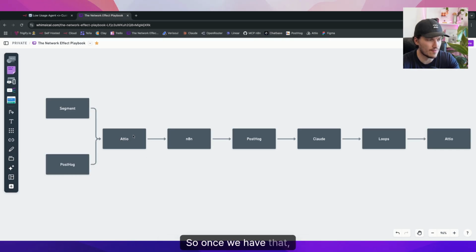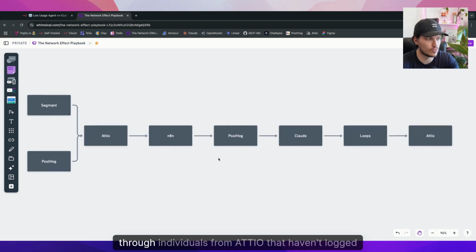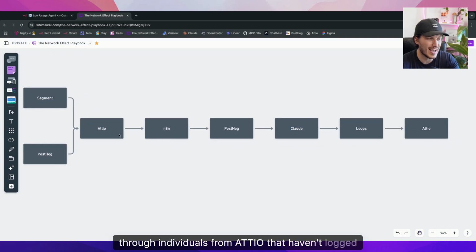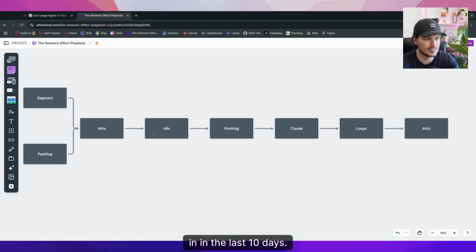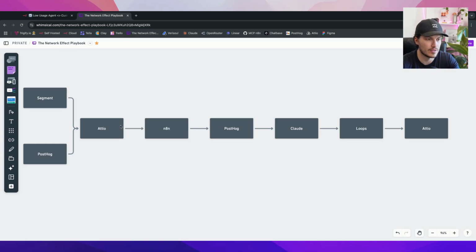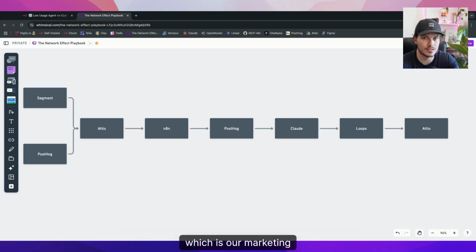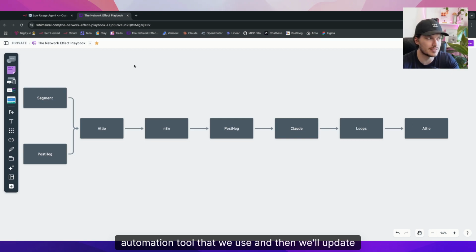Once we have that, we're using n8n to query Attio. What n8n is going to do is pull through individuals from Attio that haven't logged in in the last 10 days. Then it's going to look up these users inside of PostHog to get a more comprehensive overview than what we currently have inside of Attio. From there, we use Claude to compile information based on how they've used the platform and use cases that they could use on the platform, before we send them through to Loops, which is our marketing automation tool, and then we update Attio.